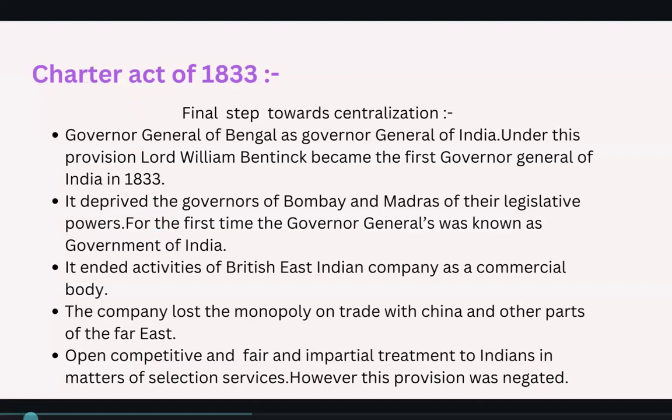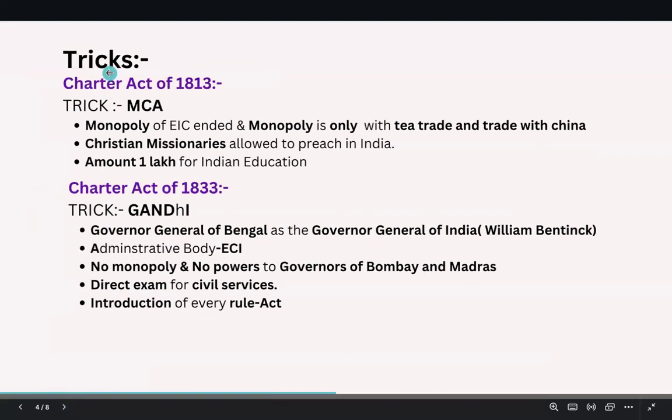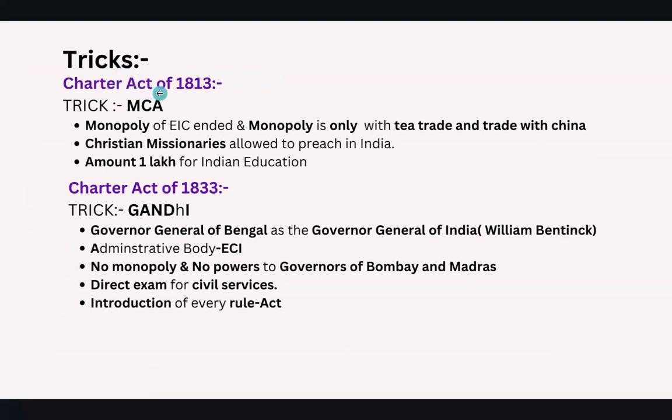Coming to the tricks, for the Charter Act of 1813, the trick is MCA. M is the monopoly of the East India Company ended, and the monopoly is only with tea trade and trade with China, as I have mentioned earlier. Next, C is for Christian missionaries. The Christian missionaries were allowed to preach their religion in India.